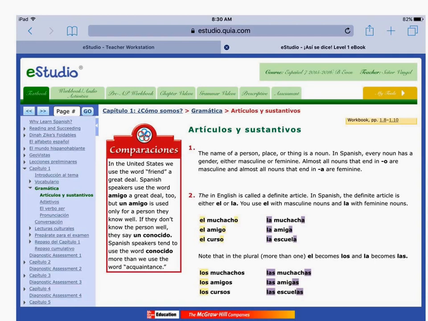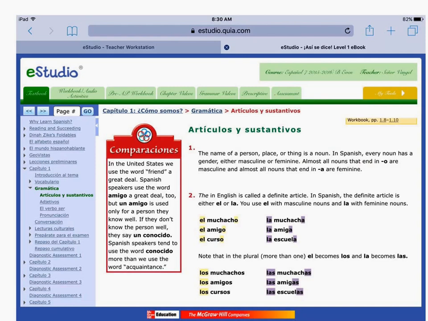So when we talk about articles and nouns, the name of a person, place, or a thing is a noun. That's the same in English and in Spanish. But in Spanish, every noun has a gender, either masculine or feminine. We've been talking a lot about that, and this time we're really going to study it. So it says here, almost all nouns that end in O are masculine, almost all nouns that end in A are feminine. And we've seen this. That's not 100% true, but for our purposes in this chapter, this early in the game, that's going to be what we're looking for.